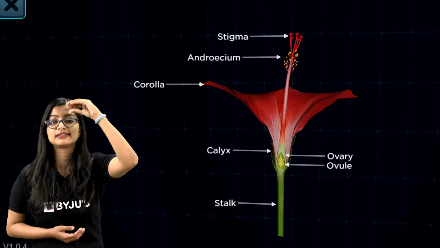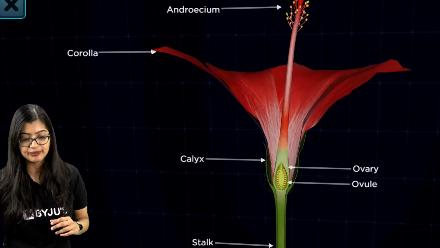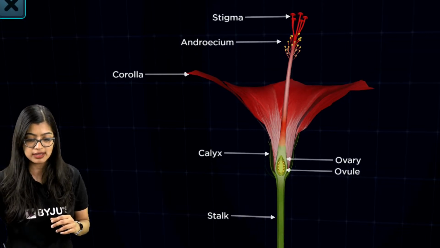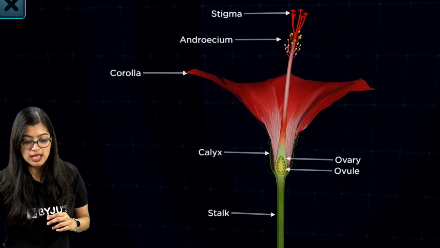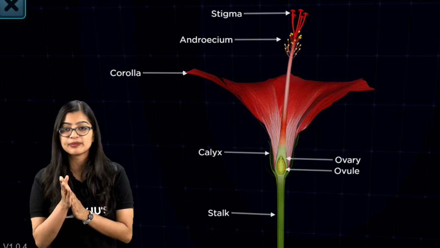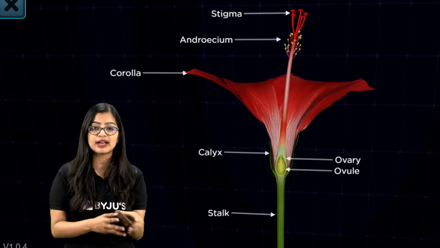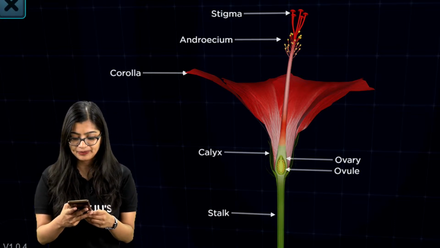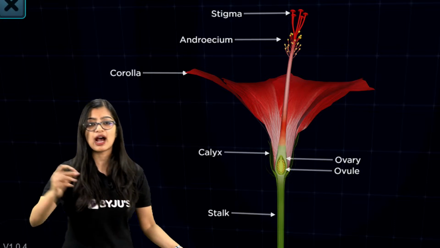Now, the pistil has stigma, style, and ovary, right? So the top part is your stigma, then you have this long tubular style. The bottom bulged part is your ovary, inside which we find ovules. Are we clear? Are we all clear about the different parts? Yes? Very quickly, are we clear?